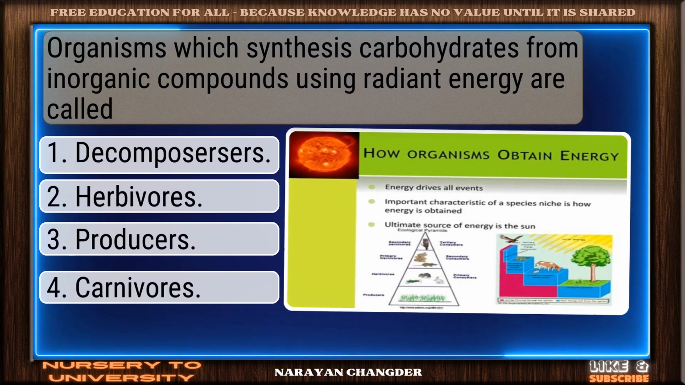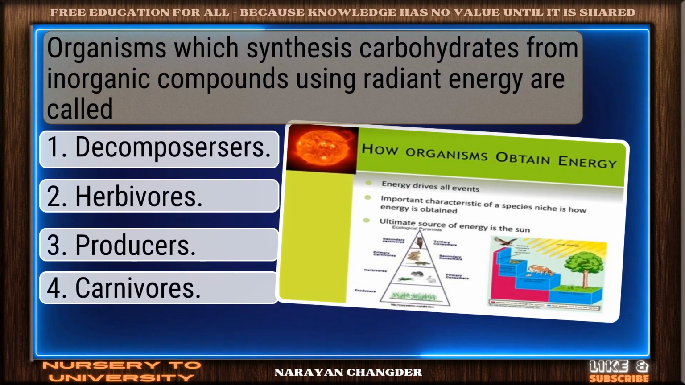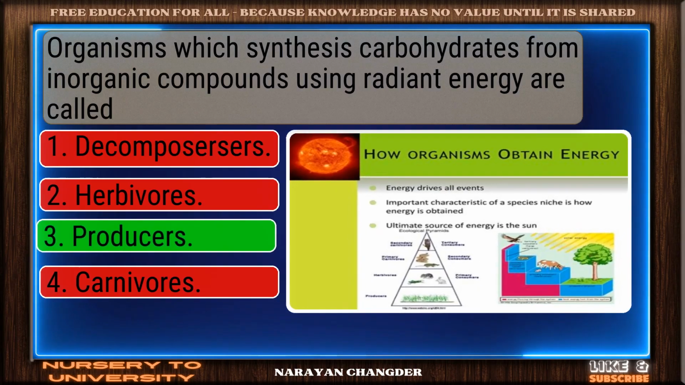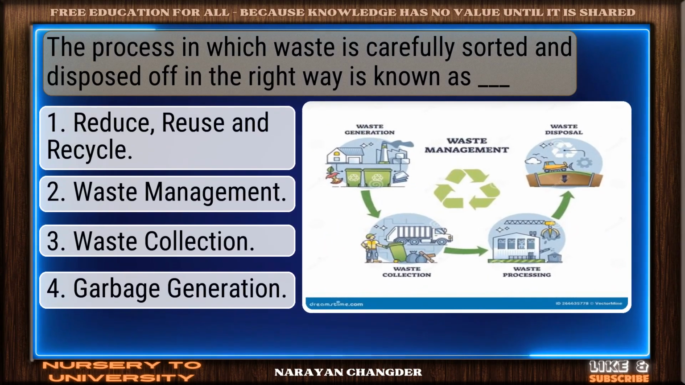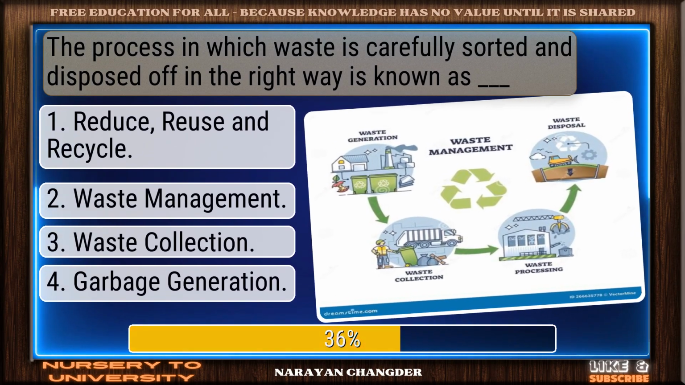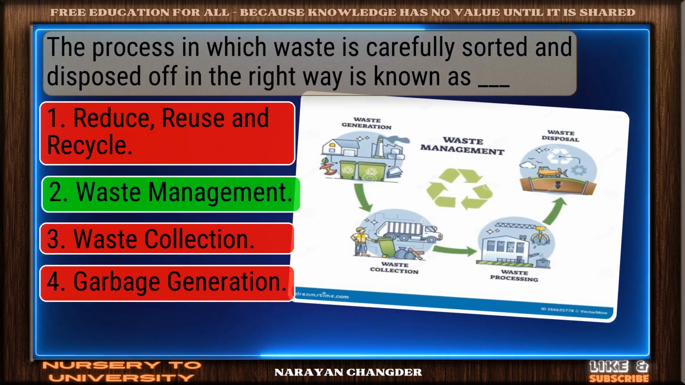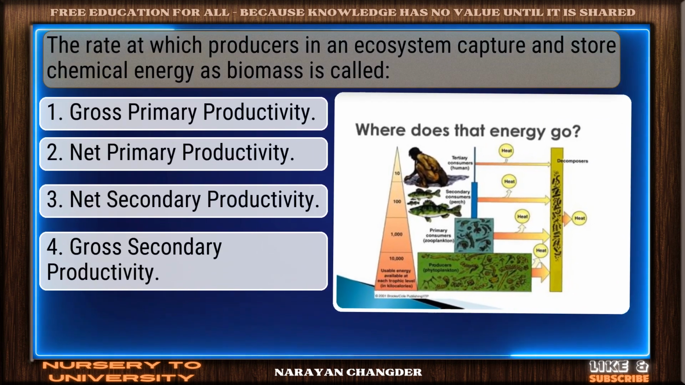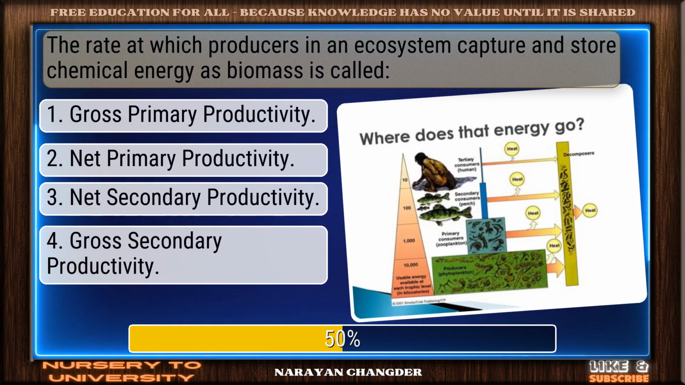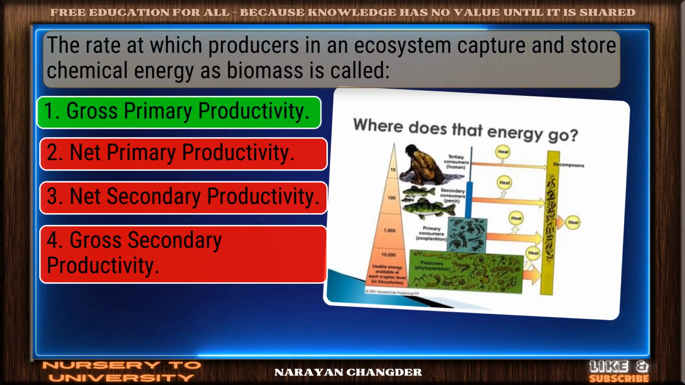Organisms which synthesize carbohydrates from inorganic compounds using radiant energy are called. Perfect. Producers is the one. The process in which waste is carefully sorted and disposed of in the right way is known as. Good job. Waste management works well. The rate at which producers in an ecosystem capture and store chemical energy as biomass is called. Nice selection. Gross primary productivity is correct.